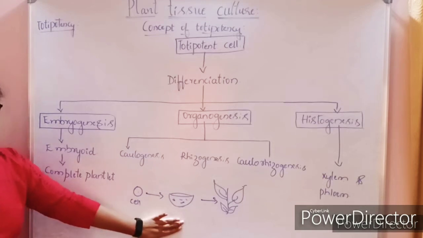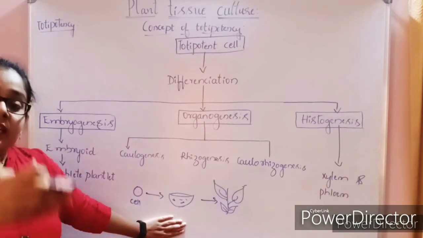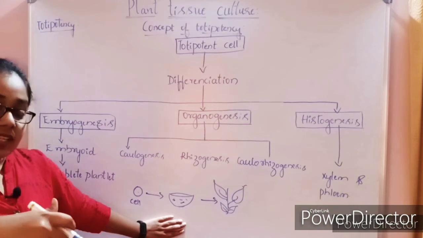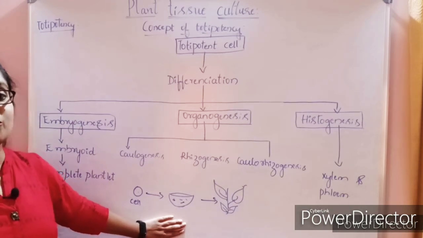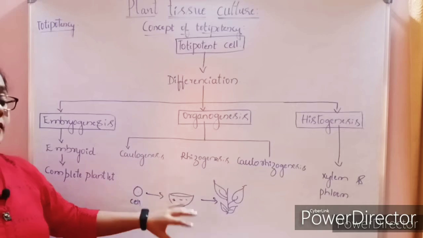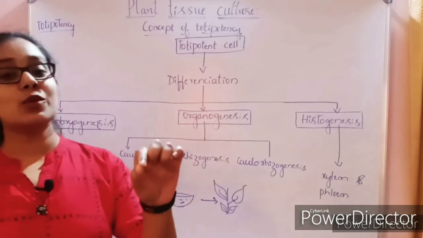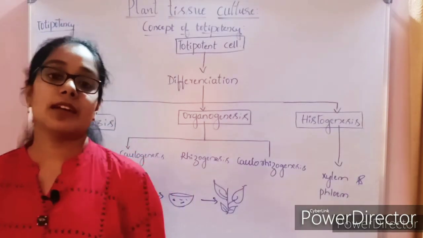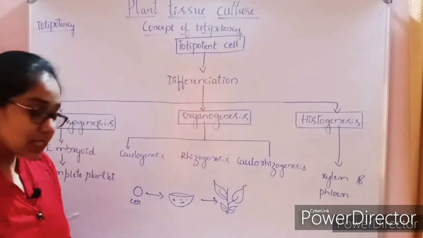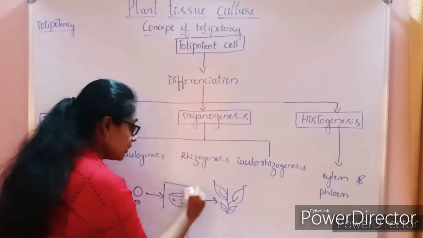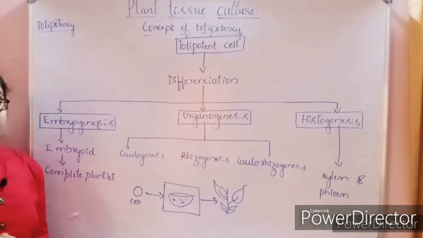So what is happening inside the culture medium when the cell is placed? That is the main important thing here: the culture medium is inducing the cell to grow into an entire new plant.